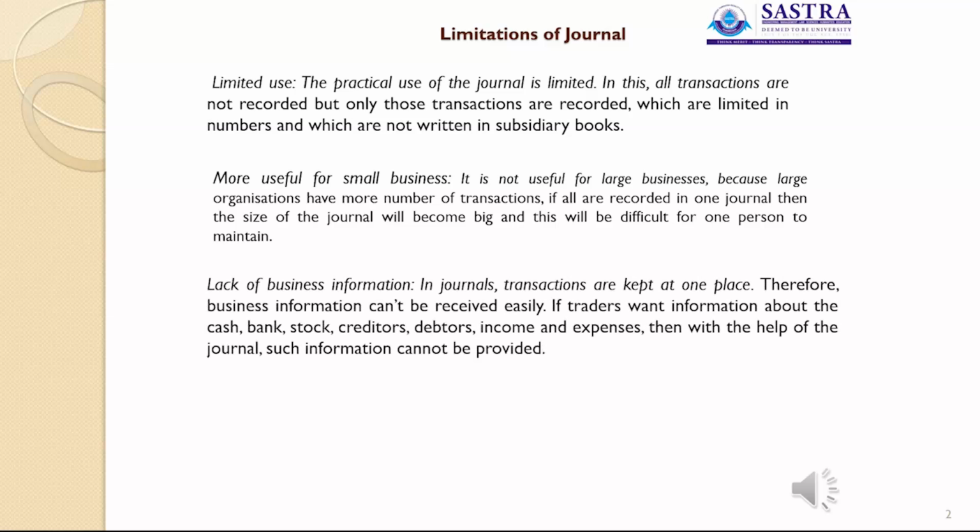Then lack of business information. In journals, transactions are kept at one place. Therefore, business information cannot be received easily. If traders want information about the cash, bank, stock, creditors and debtors, income and expenses, then with the help of the journal, such information cannot be provided. So that comes under lack of business information.